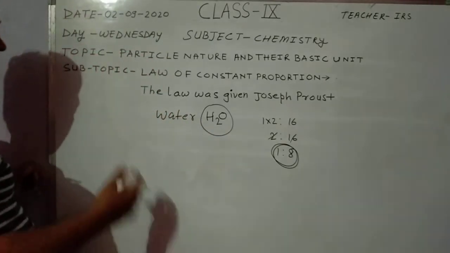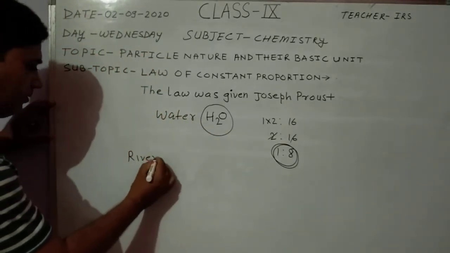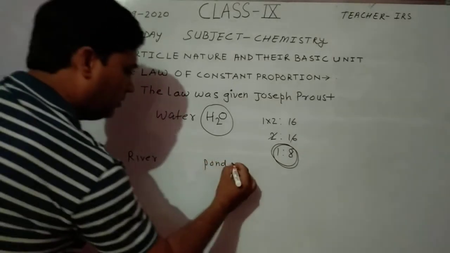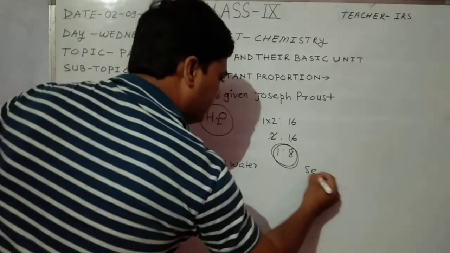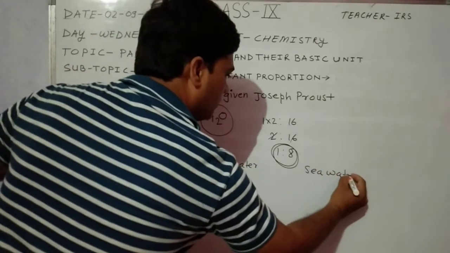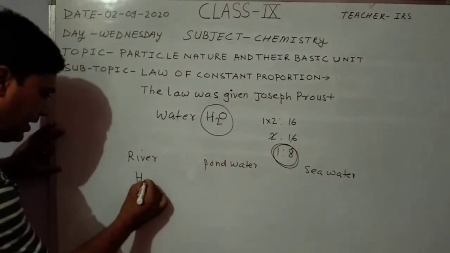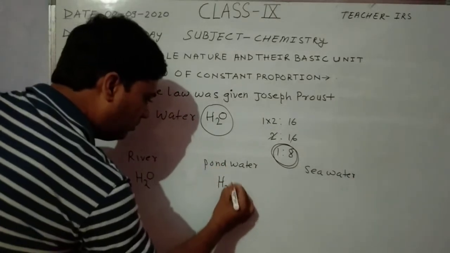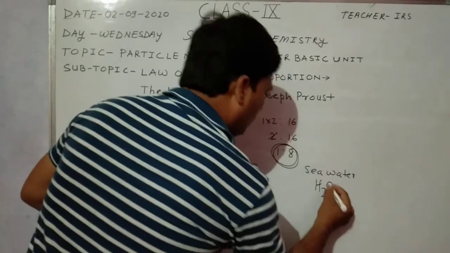What may be the source? For example, river water, pond water, sea water. In river water, the formula is H2O. Pond water, the formula is H2O. Sea water, the formula is H2O.